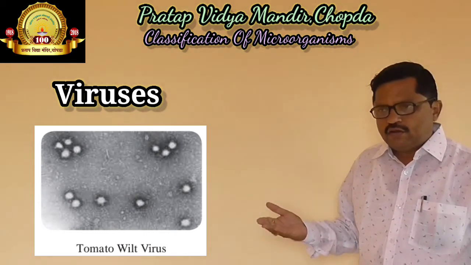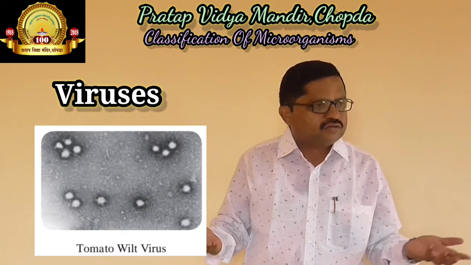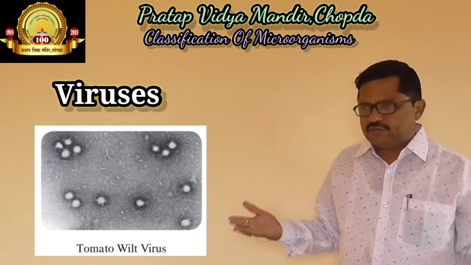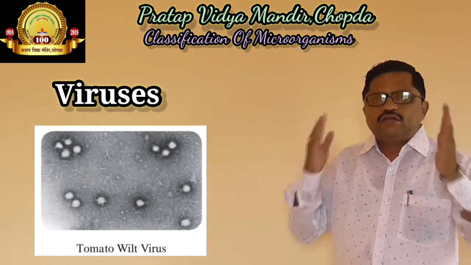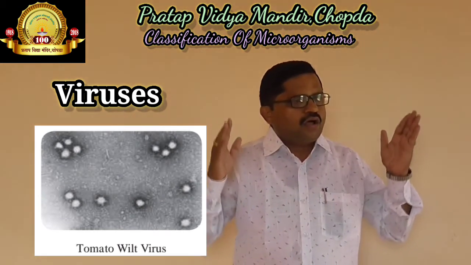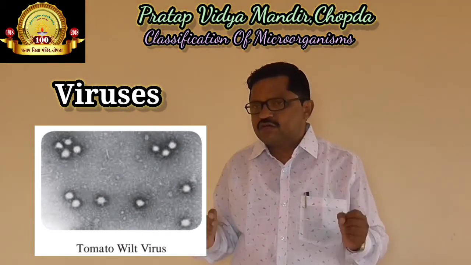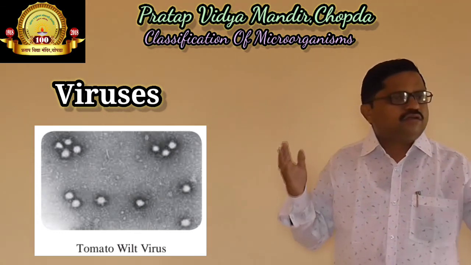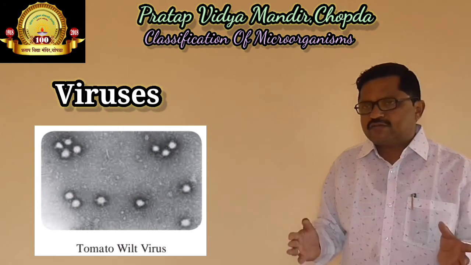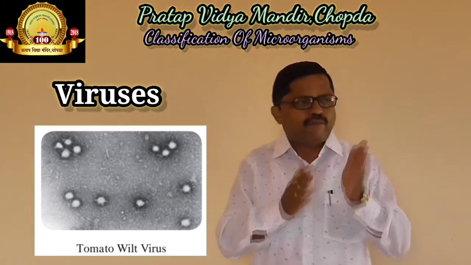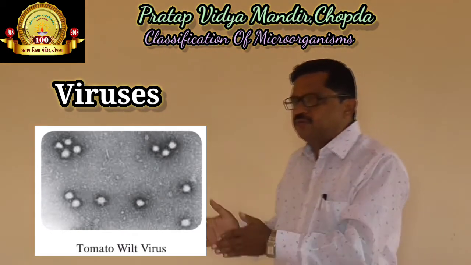We know that this coronavirus is growing in the bodies of human beings all over the world, and it affects directly our respiratory system. These are viruses which can produce many diseases in plants as well as animals.